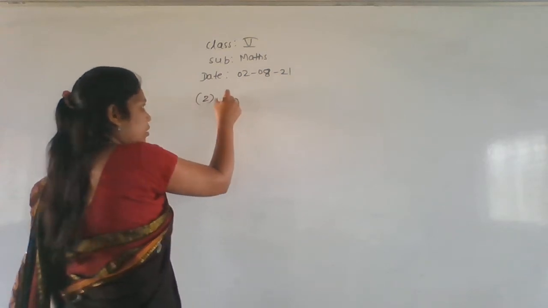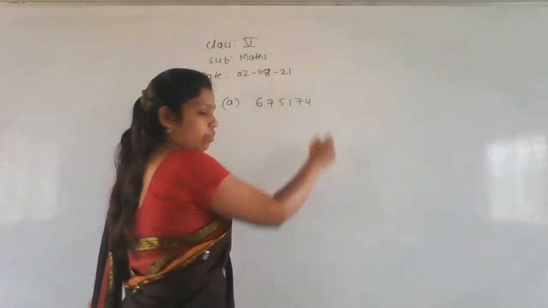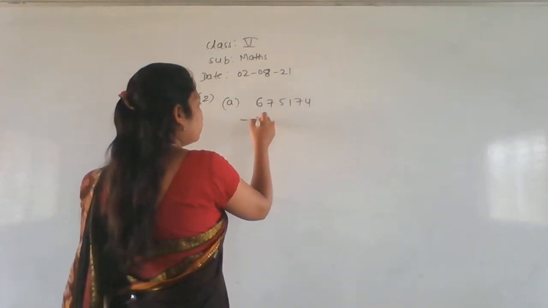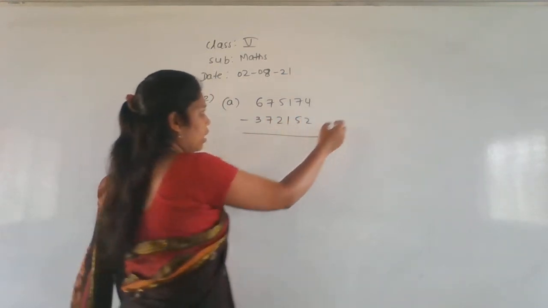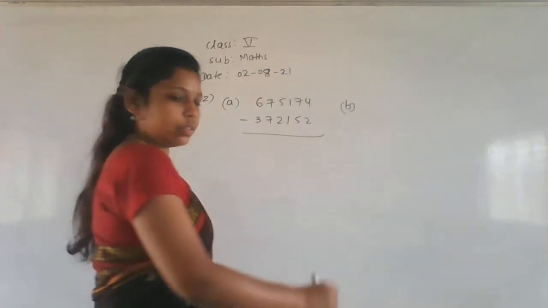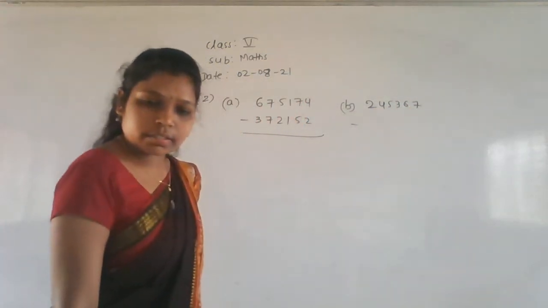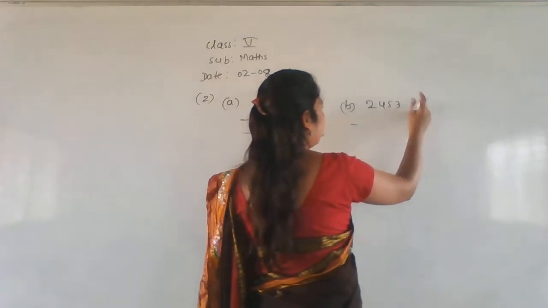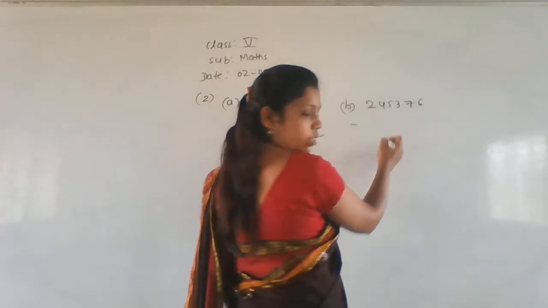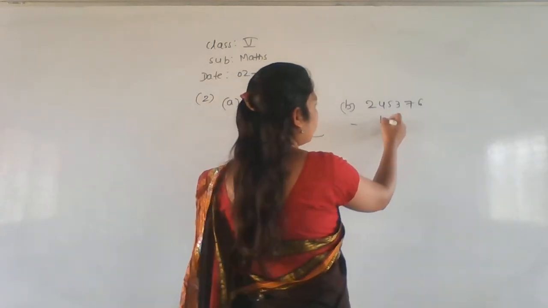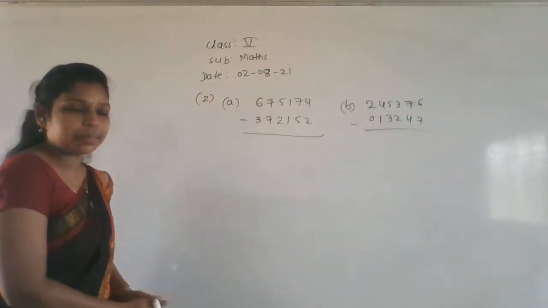Second main, first one. That is 675174 minus 37215. Subtract here. And what is the B question? Write the B question also. 24537 minus 76, right? Please. Next 13247. Okay. So now we have to do the subtraction here.